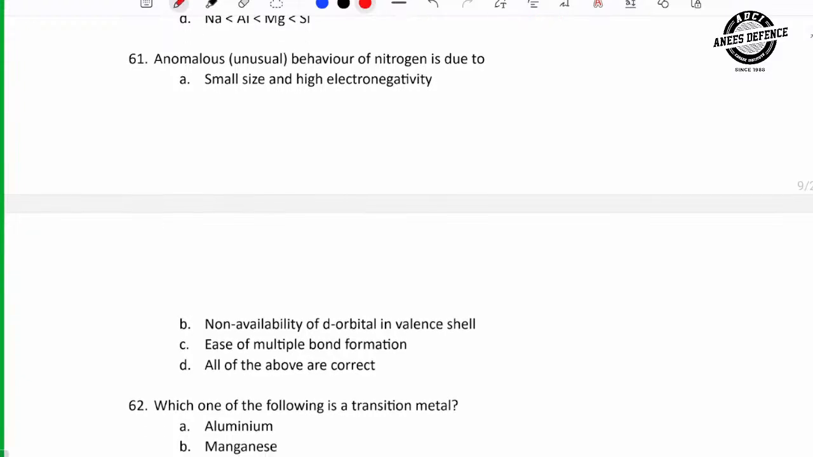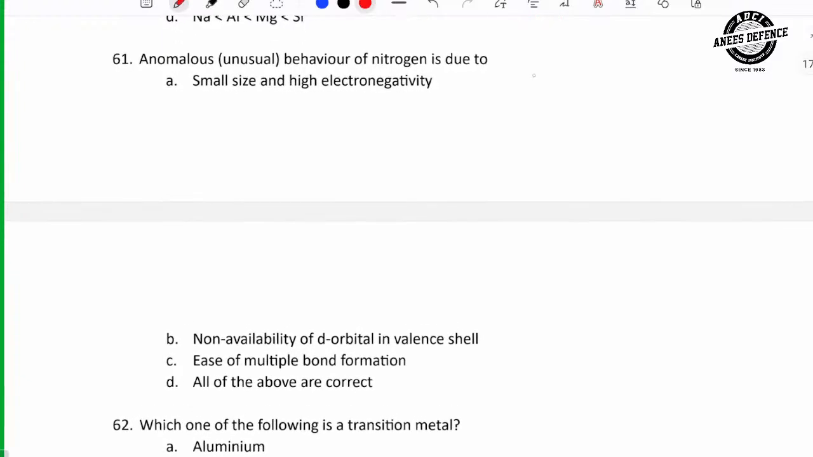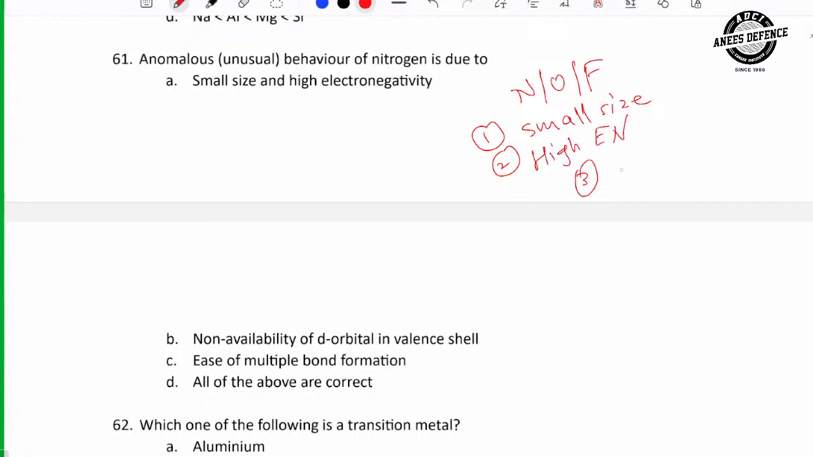61, anomalous behavior of nitrogen is due to. The anomalous behavior of nitrogen, oxygen and fluorine is due to the fact that, first fact, small size. Second fact, high electronegativity. And third fact, no d orbital. These are the three facts due to which they show anomalous behavior.